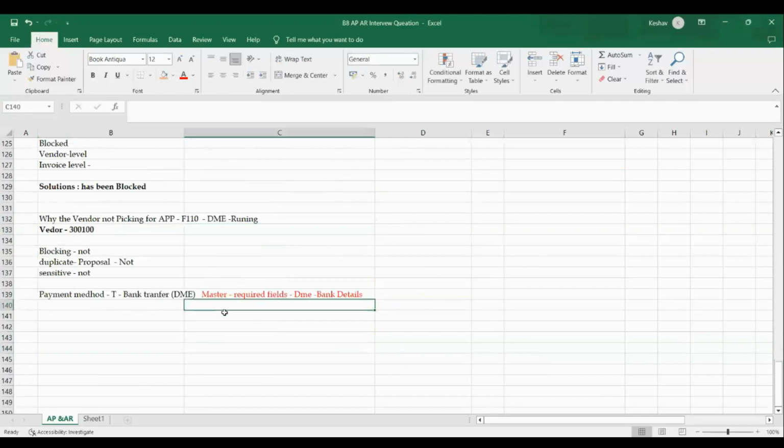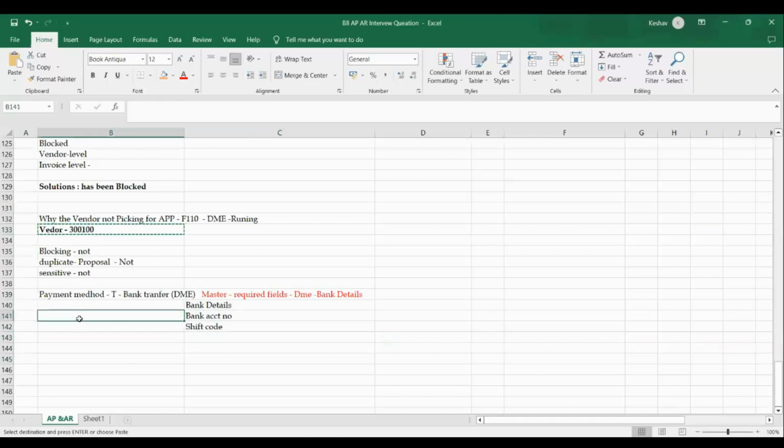Bank details are required. It is activated: bank details and swift code. Bank details means the bank account number, and the swift code is mandatory. We have activated this, but the vendor or user has raised that this vendor does not have the bank details.